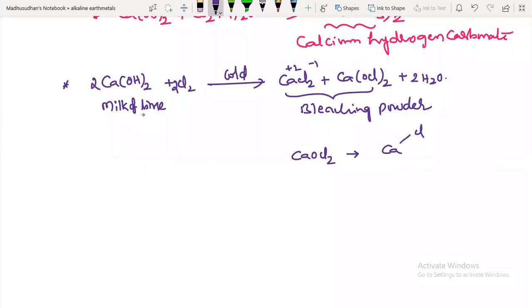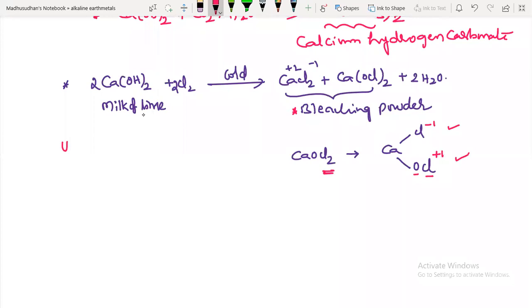One side chlorine and other side OCl. The top chlorine will always have -1 because chlorine is more electronegative. And here, this chlorine is attached to the more electronegative oxygen atom, so this chlorine is in +1 oxidation state. These two chlorines will have two different oxidation states, -1 and +1. Important, guys, okay?